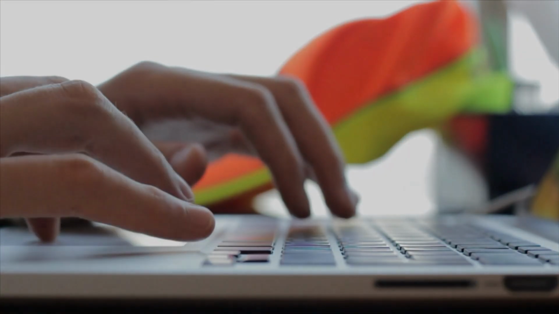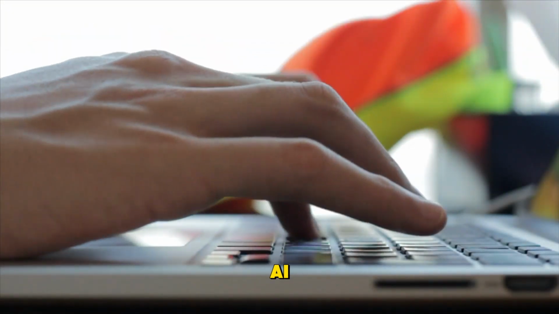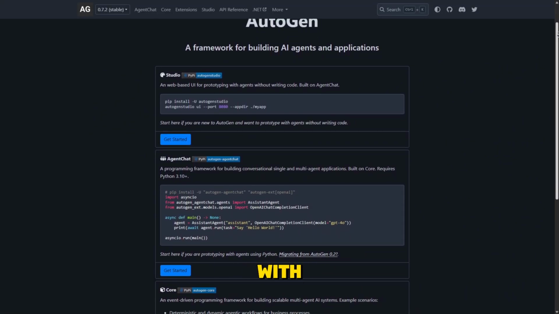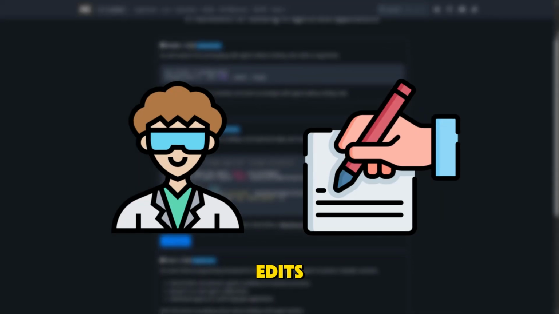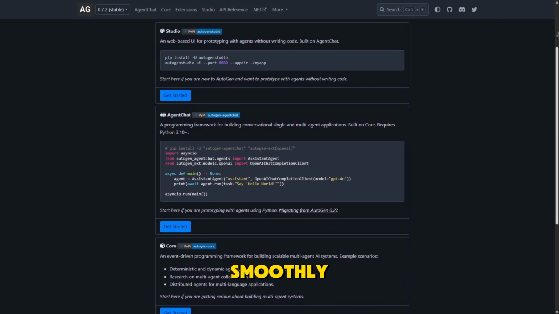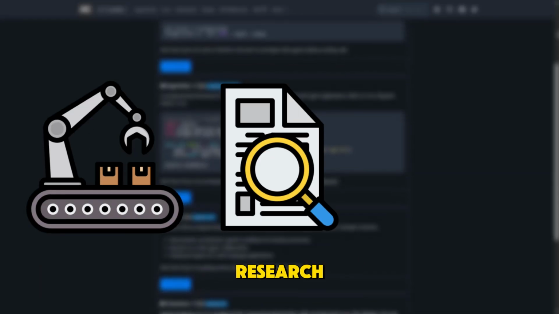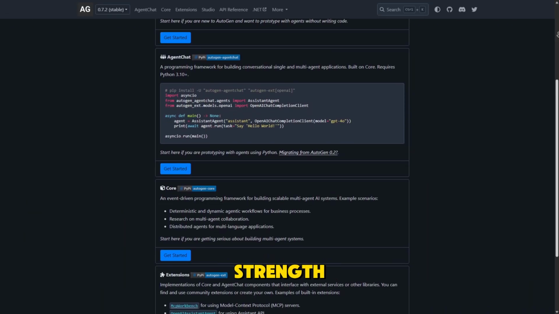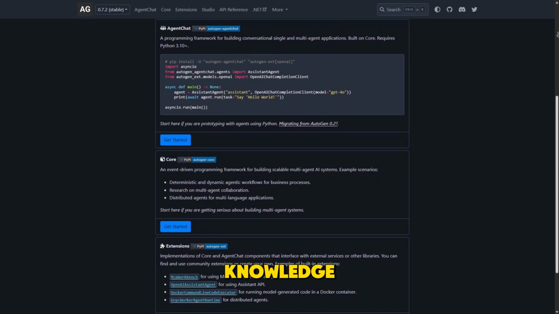Starting with AutoGen, this open-source framework from Microsoft focuses on multi-agent workflows where different AI agents collaborate to complete tasks. It's highly customizable, letting developers script interactions between agents with clear roles. For example, one could act as a researcher while another writes and edits. AutoGen integrates smoothly with large language models like GPT, making it popular for automation, research pipelines, and prototyping complex AI-driven systems. Its main strength lies in developer control, but this also means it requires more setup and coding knowledge.